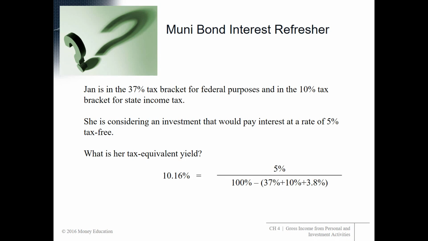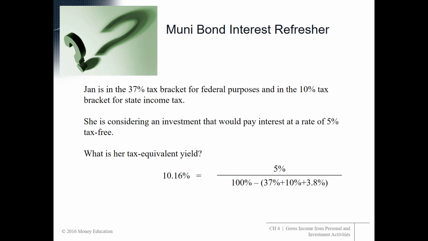The answer is 10.16%. How did we get that? We take the tax-free rate. We're going to divide it by 100%. From the 100, we're going to subtract her tax bracket. Well, the federal tax bracket is 37%.